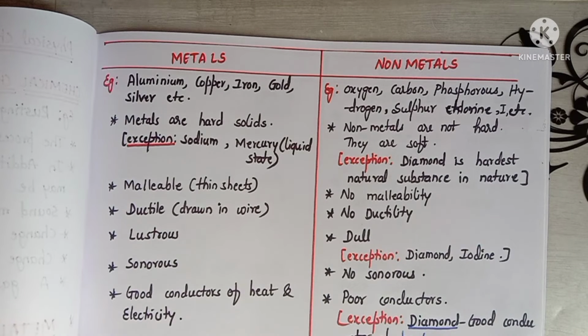Metals are sonorous in nature. What does sonorous mean? It means they produce sound. Metals produce sound, whereas non-metals do not produce any sounds.